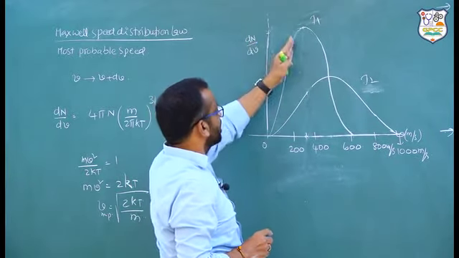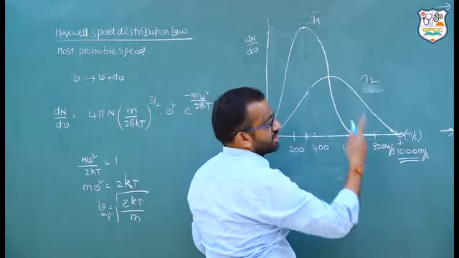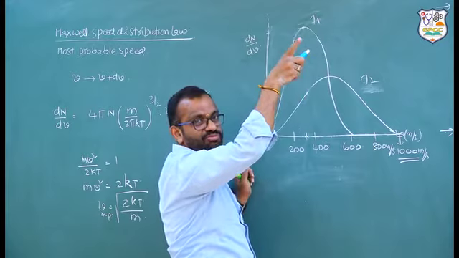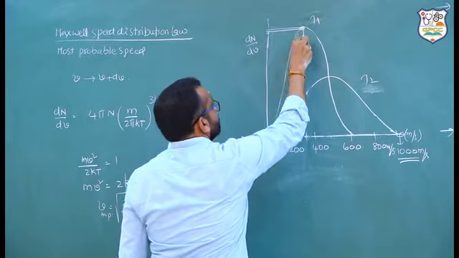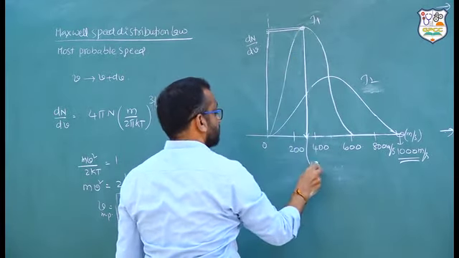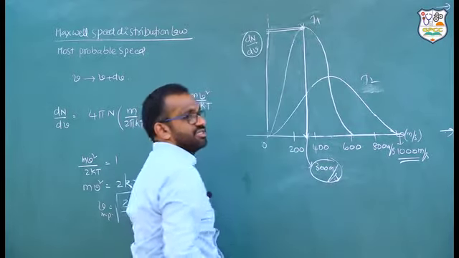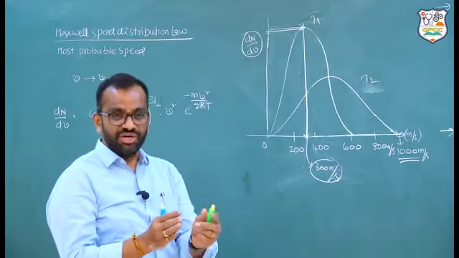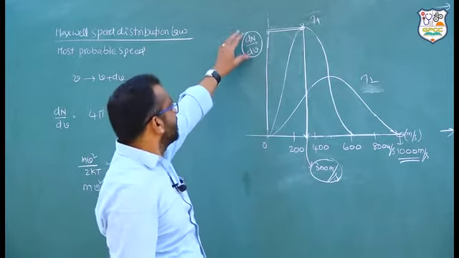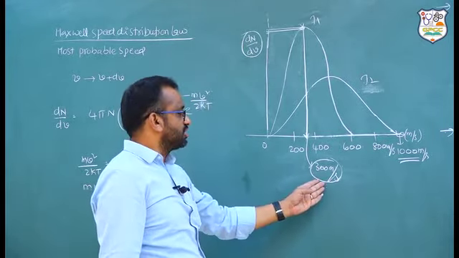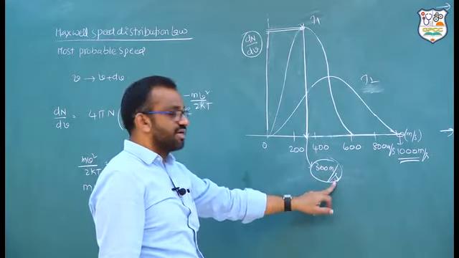dN by dV is going to be more in number at the lower temperature, and the number at the highest velocities is going to be less. Where the temperature is more, the peak velocity is more. In this distribution, dN by dV is maximum at one velocity. Let us suppose at 300 meters per second, the maximum of dN by dV exists, like 40 to 60 marks range, where more students exist. In the same manner, dN by dV is maximum around 300 meters per second. Therefore, most probable speed is equal to 300 meters per second.